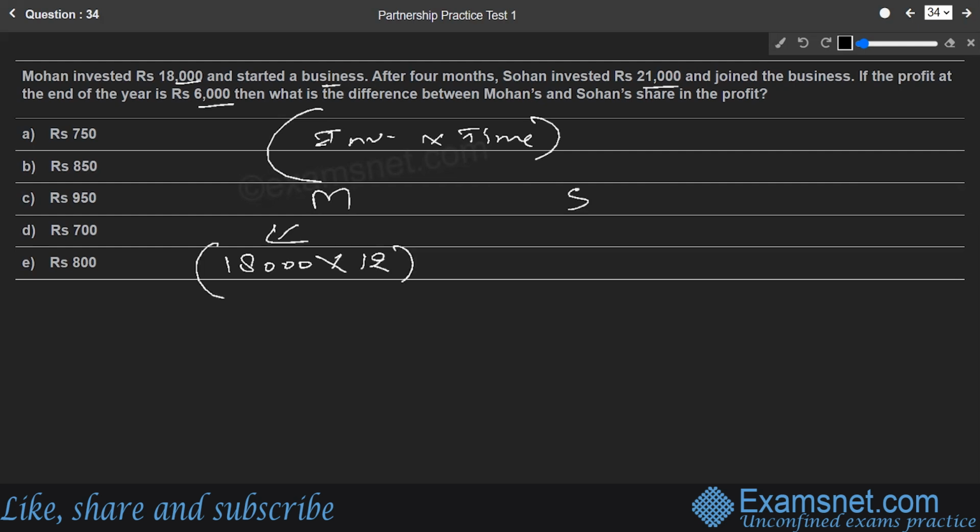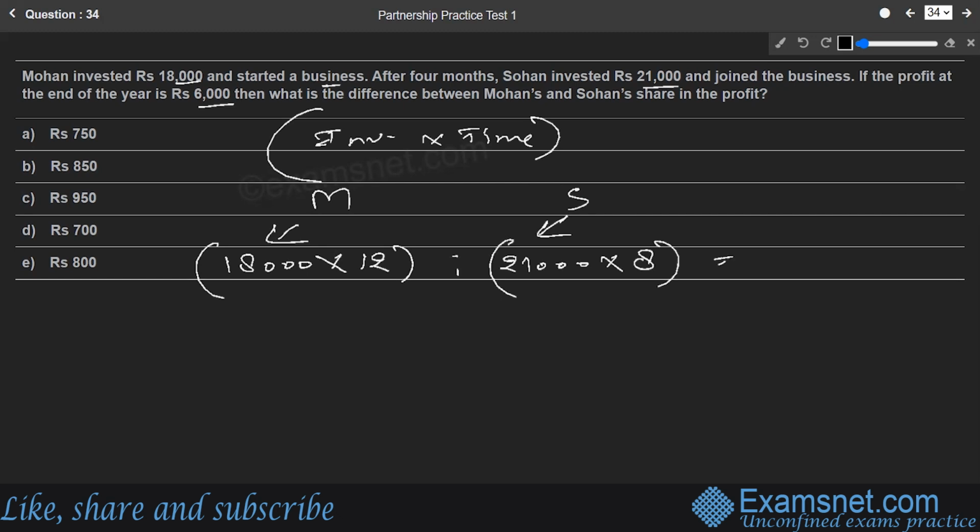And what about Sohan? Sohan's invested money is 21,000. And for how much time is his money in the business? They say Sohan had joined after 4 months. So before the end of the year, after 4 months there were only 8 months left. So this has to be the profit share ratio between Mohan and Sohan.